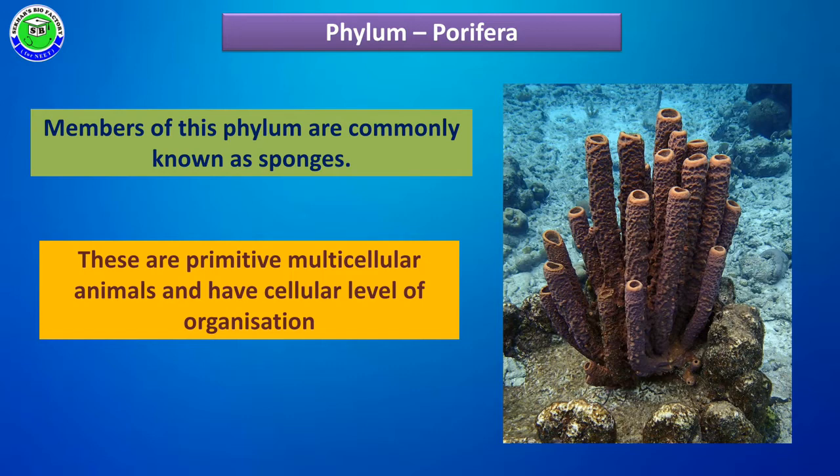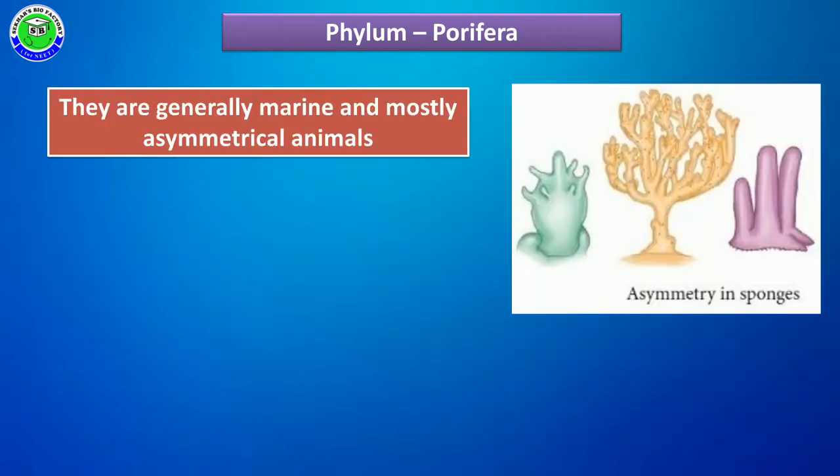These are the primitive members belonging to the animal kingdom but having multicellular nature. Even though there are many cells present in their body, these cells never become tissues, so all porifera members show cellular level of organization in their body. Each and every cell is loosely present in their body and performs a specific function, showing division of labor.